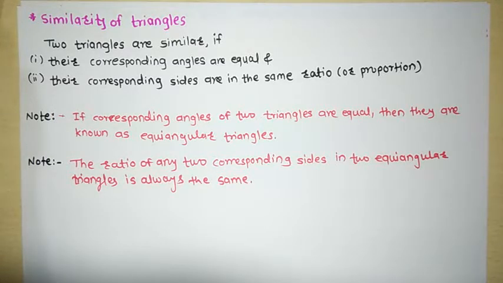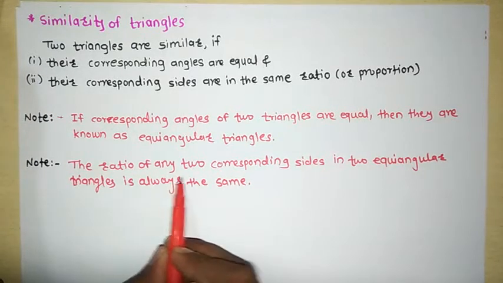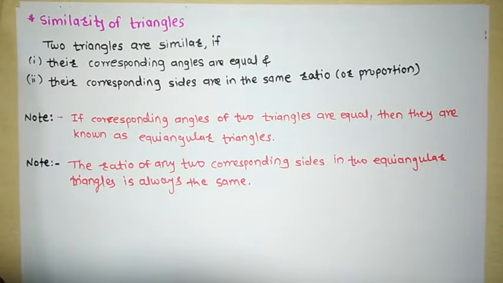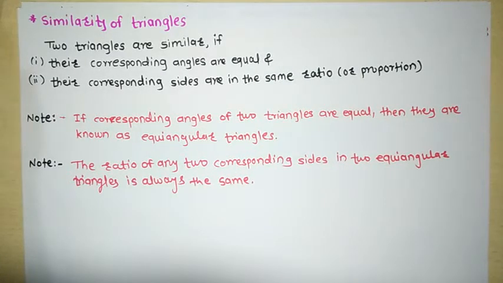And then write down the next note. What is the second note? The ratio of any two corresponding sides in two equiangular triangles is always the same. दो इक्वीएंगुलर ट्रायंगल में दोनों साइड का रेशियो अगर लोगे, they are always the same. साइड का रेशियो सेम ही होगा.